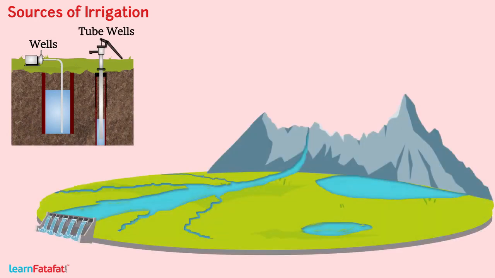Sources of irrigation. Various sources of irrigation are wells, tube wells, ponds, lakes, rivers, dams, and canals.